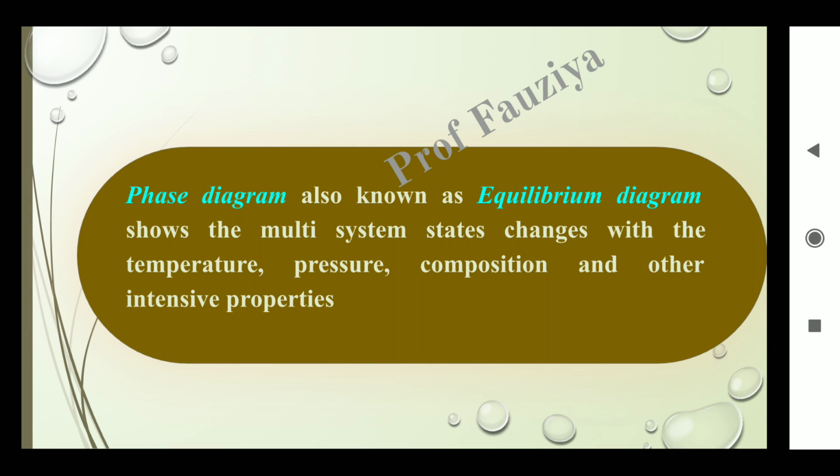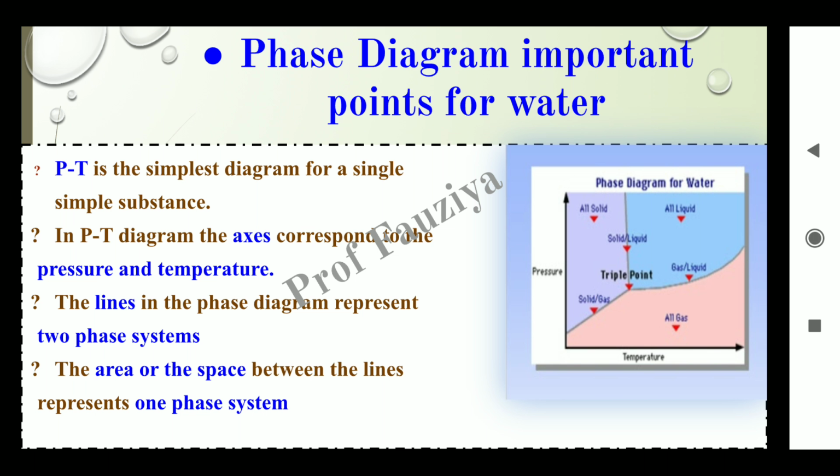Phase diagram is also known as the equilibrium diagram. It shows how the states of a multi-phase system change with temperature, pressure, composition and other intensive properties. See the important points regarding the phase diagram for water. Consider a single substance.